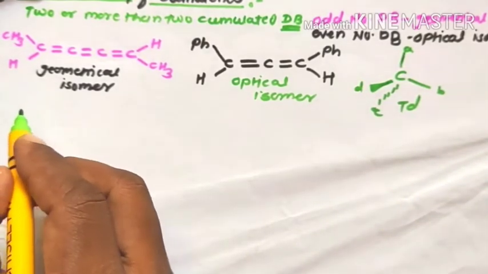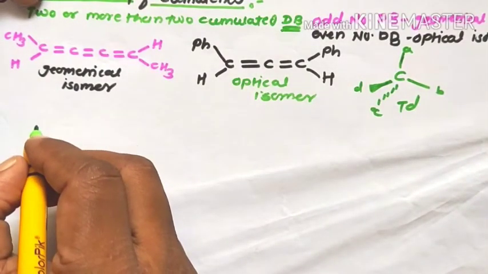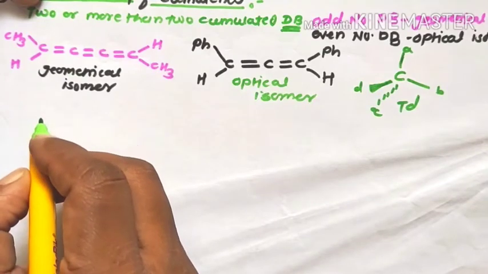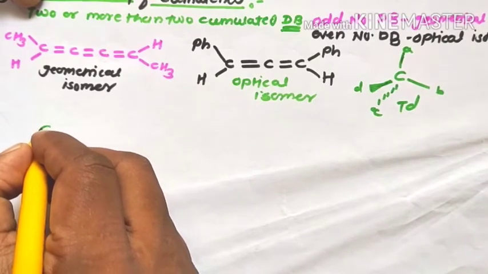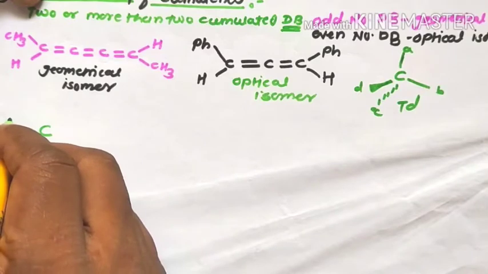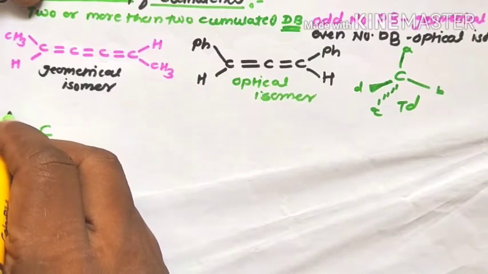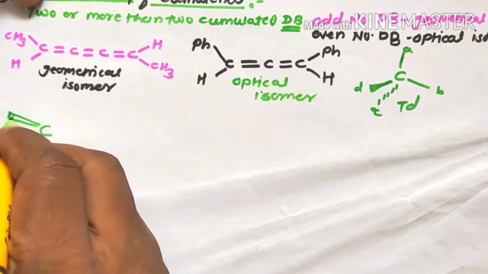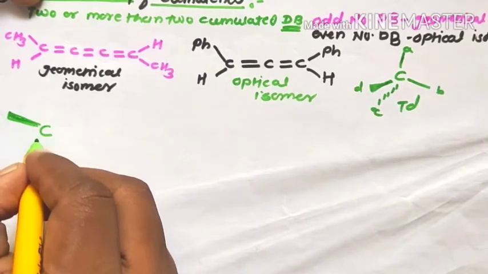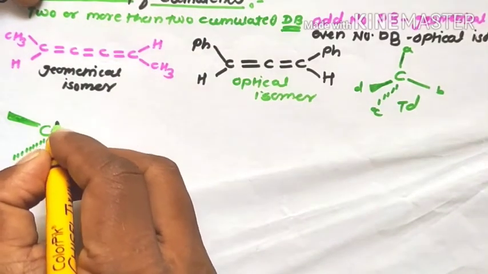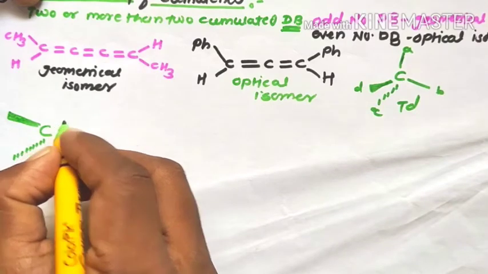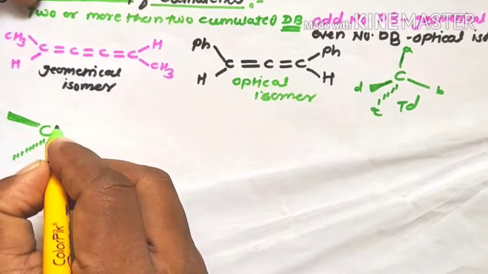But in double bonded systems, for example, suppose the molecule contains three continuous double bonds, an odd number of double bonds. Suppose these are the carbon atoms, and the four different groups on the carbon atom are like this. These are the wedge lines, out-of-plane groups, dotted lines, and the other two groups like continuous lines are on-plane groups. These are on one carbon atom.